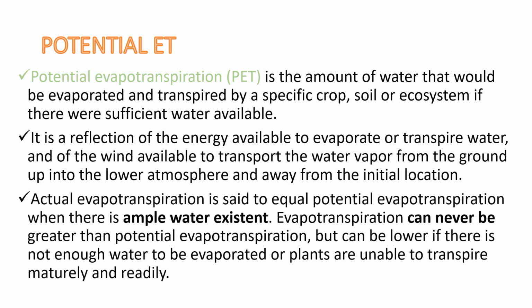Actual evapotranspiration is said to equal potential evapotranspiration when there is ample water existent. Evapotranspiration can never be greater than potential evapotranspiration, but can be lower if there is not enough water to be evaporated, or plants are unable to transpire maturely and readily.